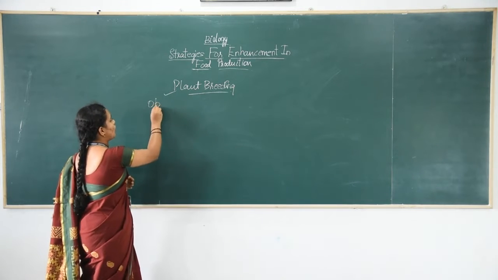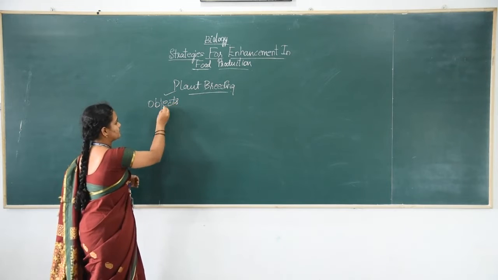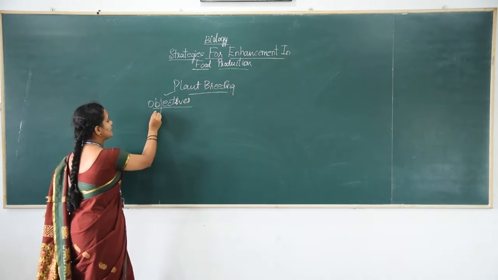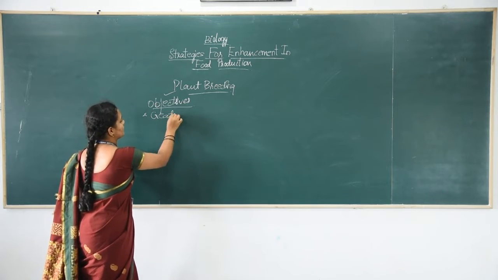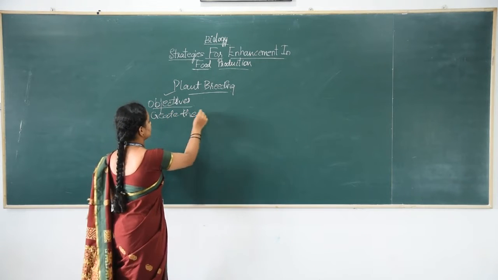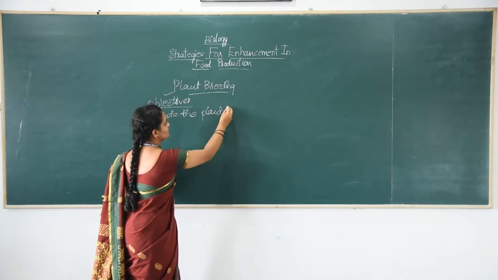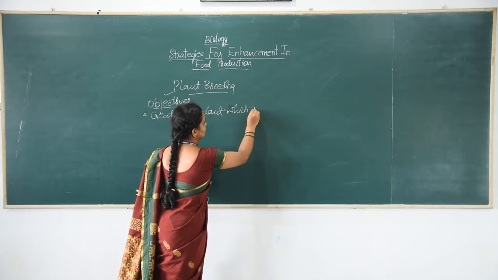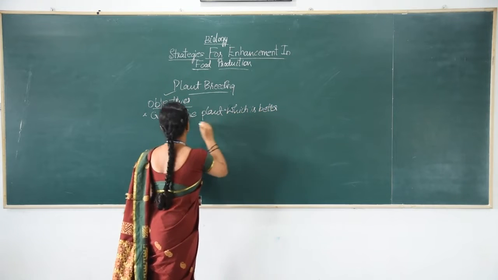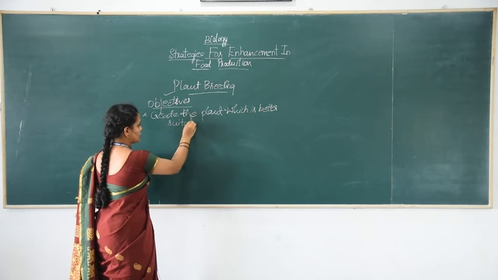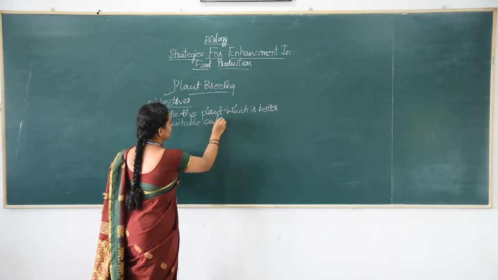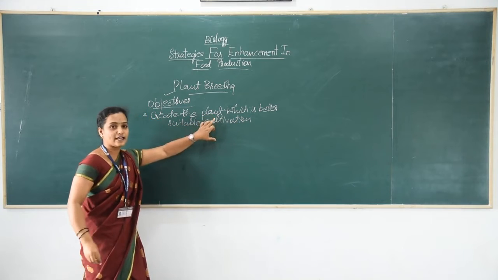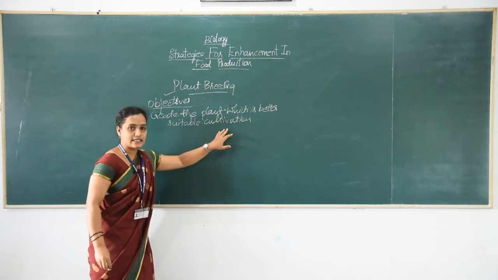Now we shall know the objectives of plant breeding. By plant breeding, we can create plants which are better suited for cultivation.